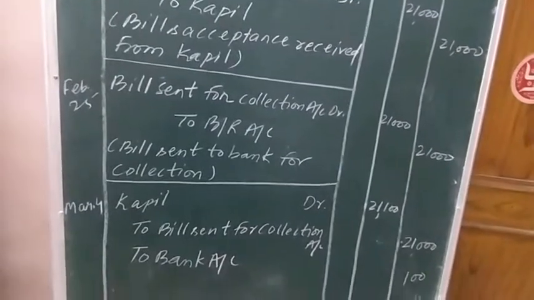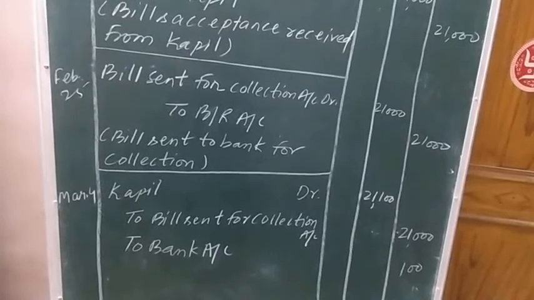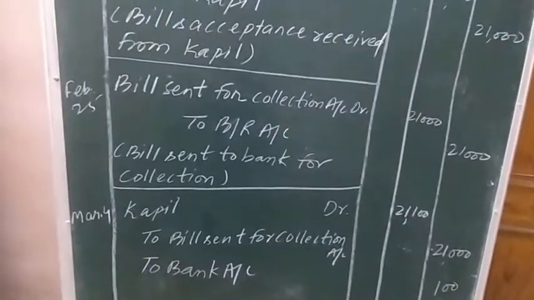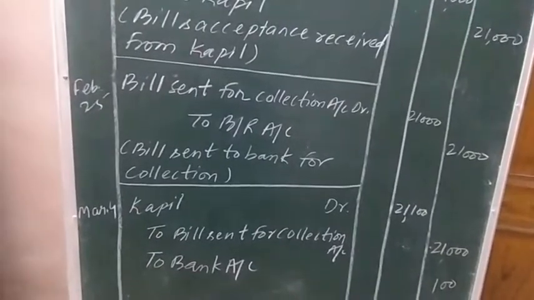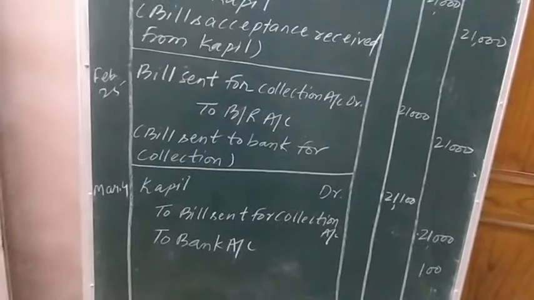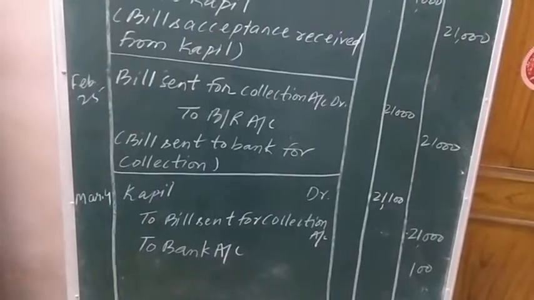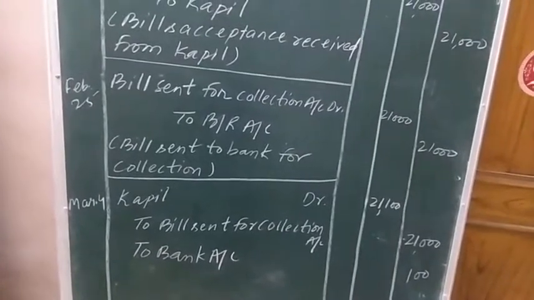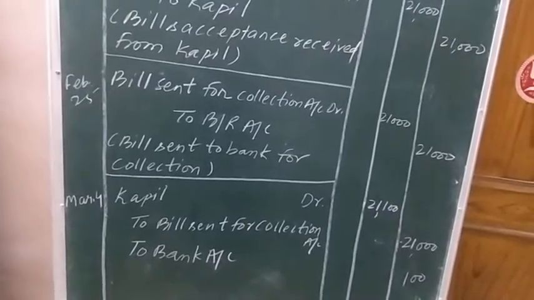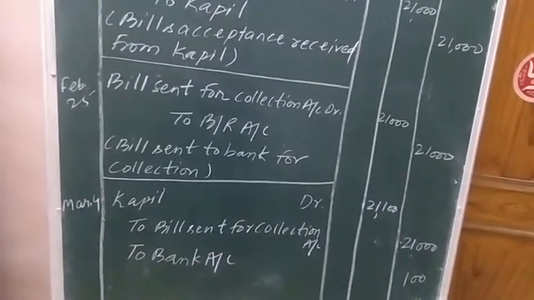One more point is added on the credit side, to bank. To bank is indicating the noting charges, the legal charges being charged by the notary advocate when Gaurav is going to remit the notice legally to his debtor Kapil.